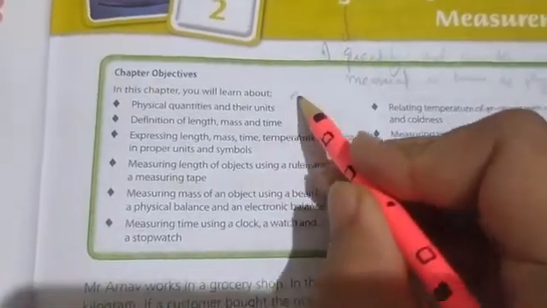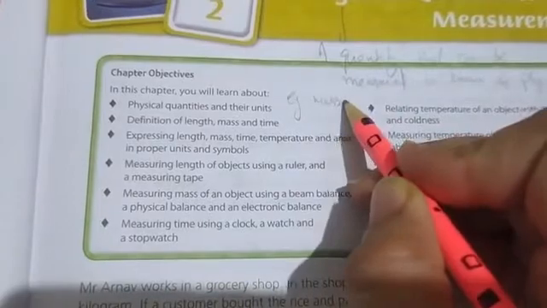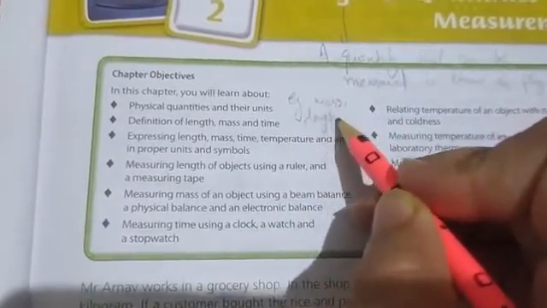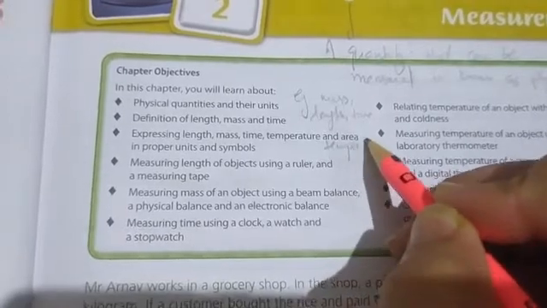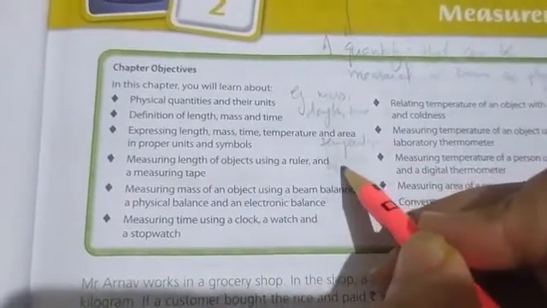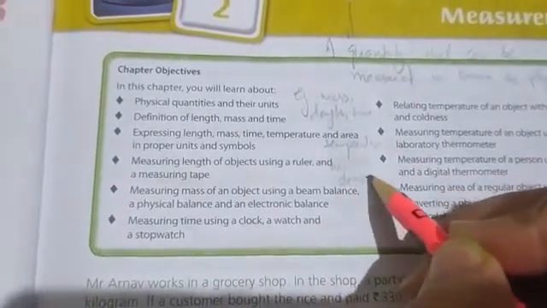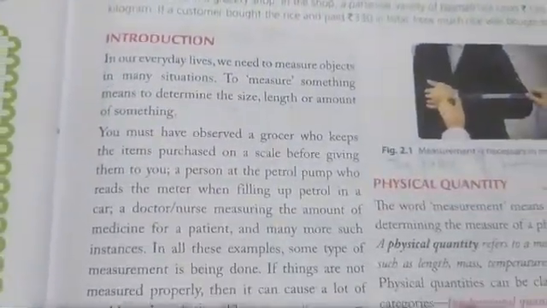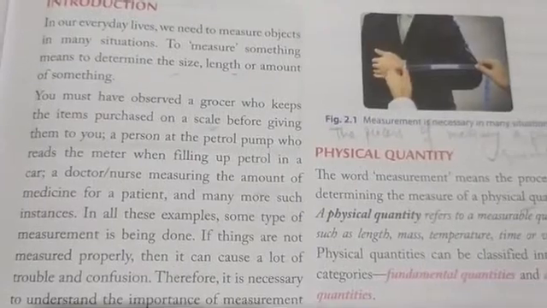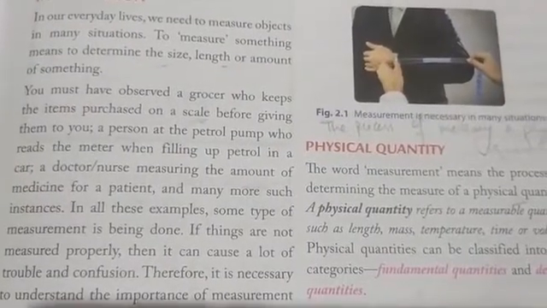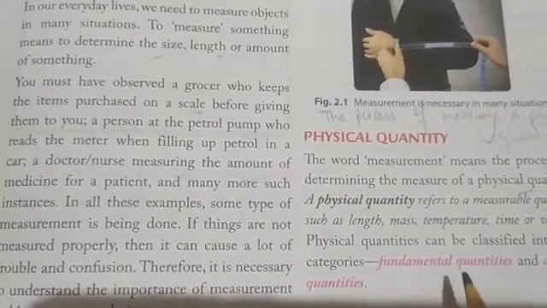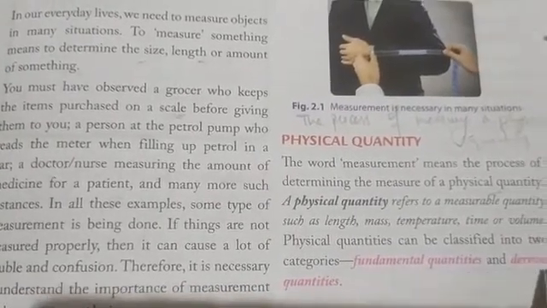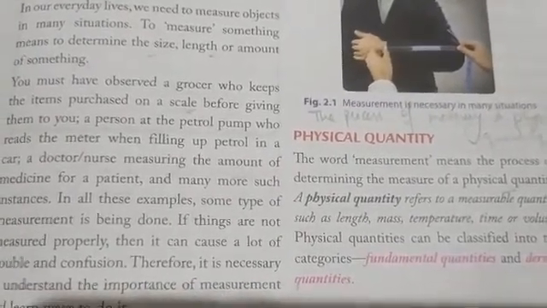For example, mass, length, time, temperature, area, density, volume, all these are physical quantities. Now there are two types of physical quantities, or we can say that physical quantities are classified into two categories: fundamental quantities and derived quantities.